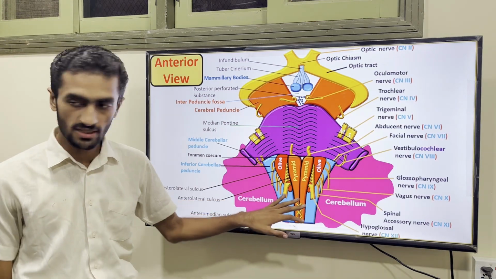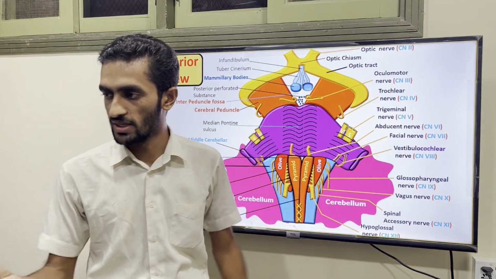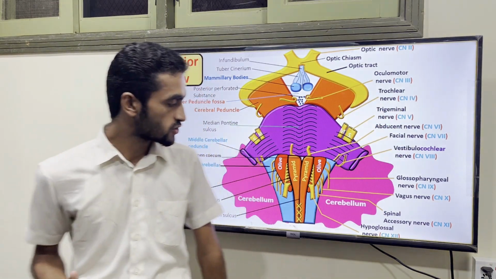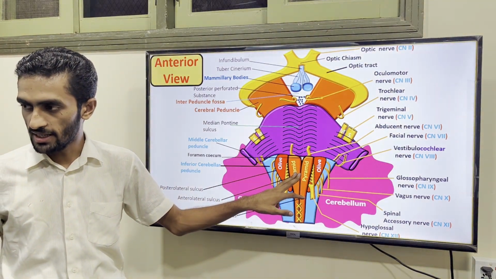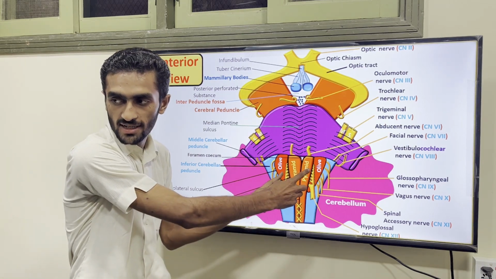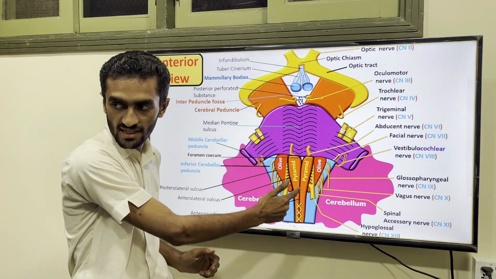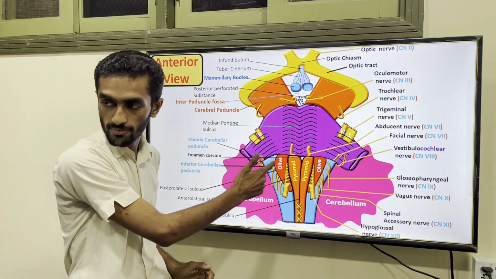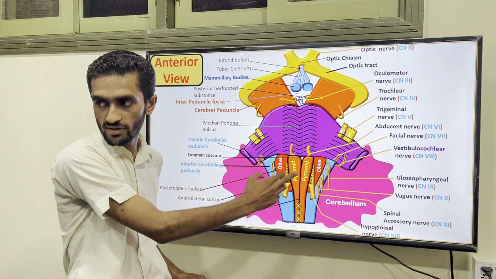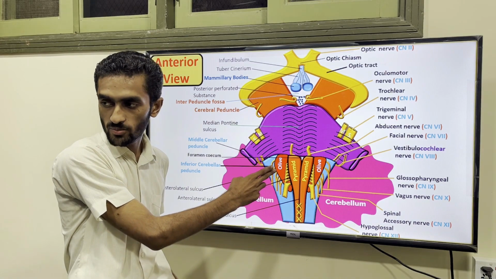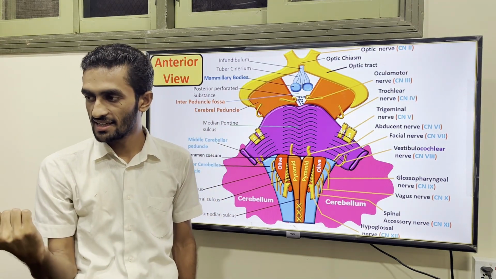Don't worry about the nerves. I'm just showing the trick which will make it easier to identify the nerves. Just look at the picture. In the middle you will see the pyramid medially, then the olive, and laterally the peduncle. There are the anterior median sulcus, the anterior lateral sulcus, and the posterior lateral sulcus. The last two: the anterior lateral is associated with the 12th, and the posterior lateral is associated with the 9th, 10th and 11th.